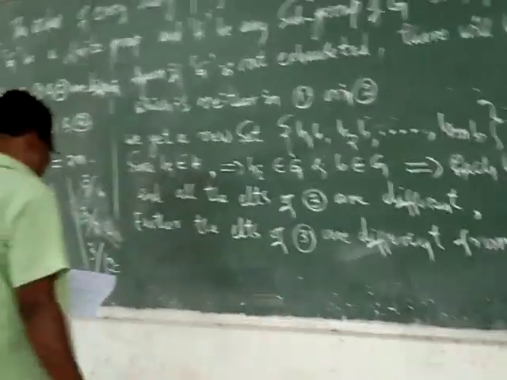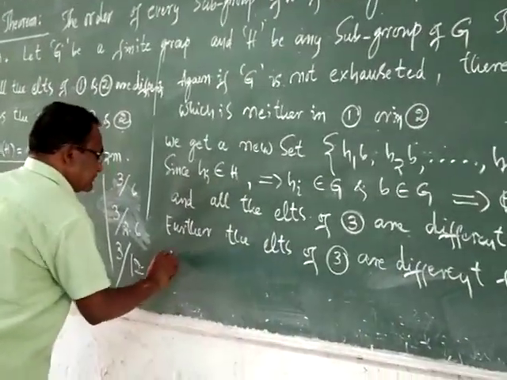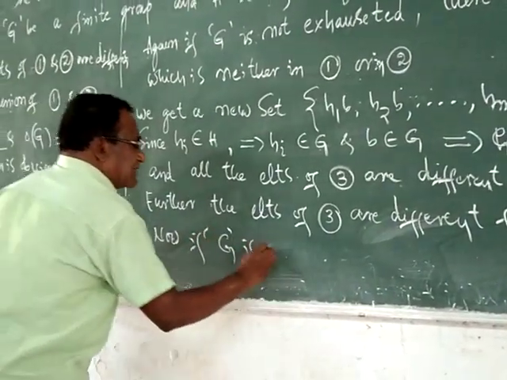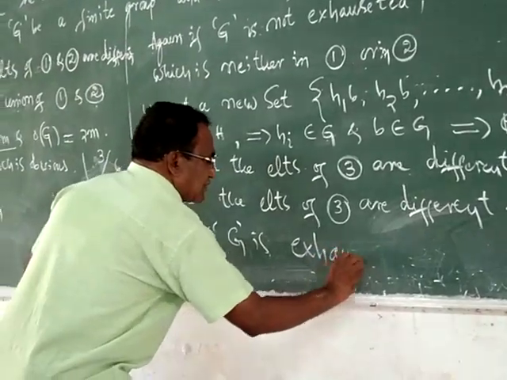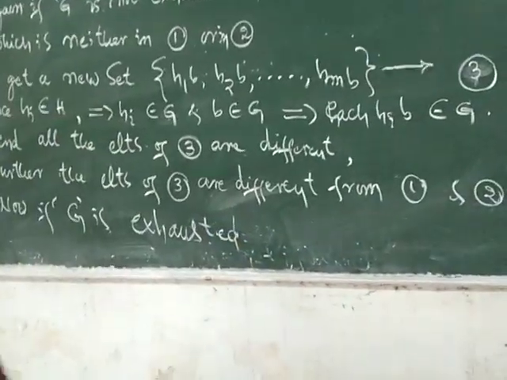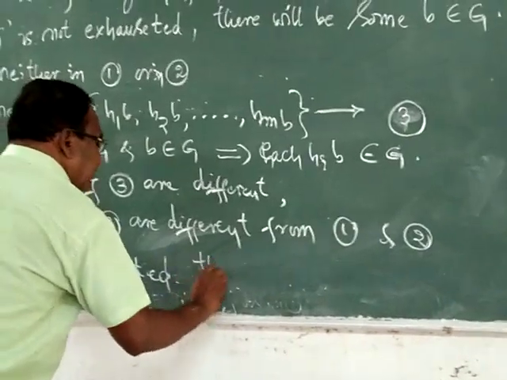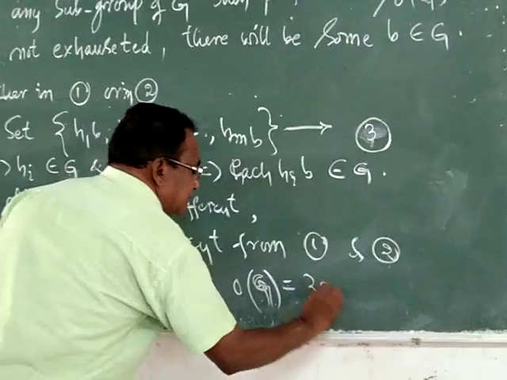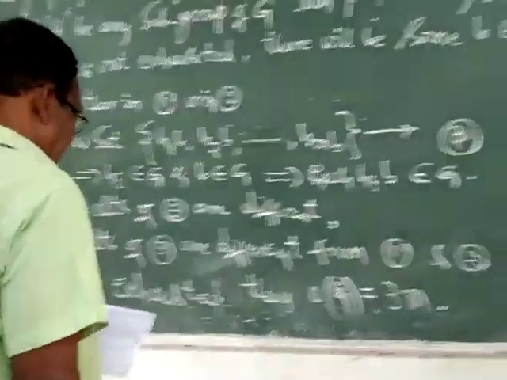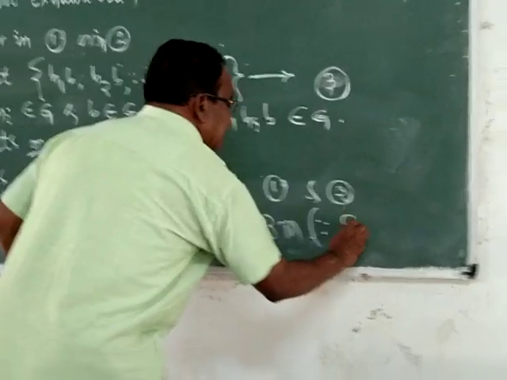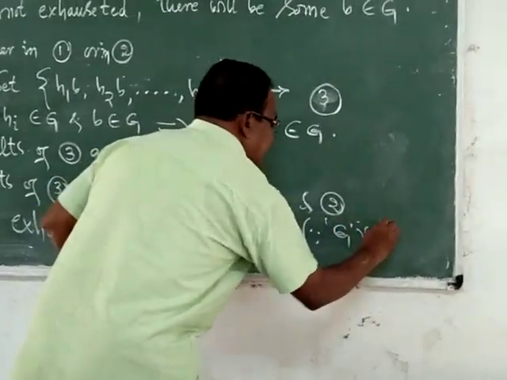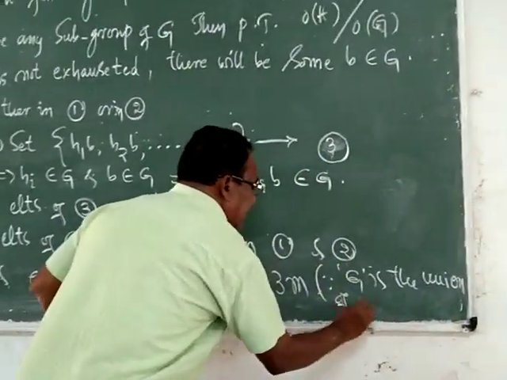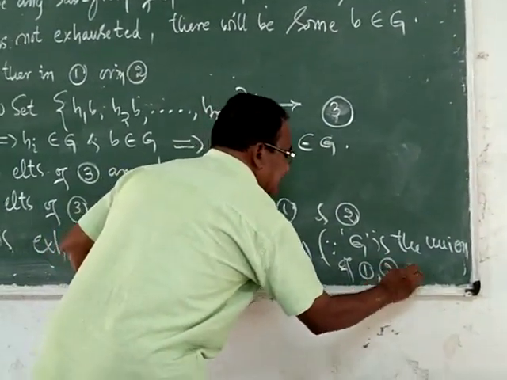Now if G is exhausted, meaning it is completely covered, then what is the order of G here? Then order of G is equal to 3m, because G is the union of 1, 2 and 3.